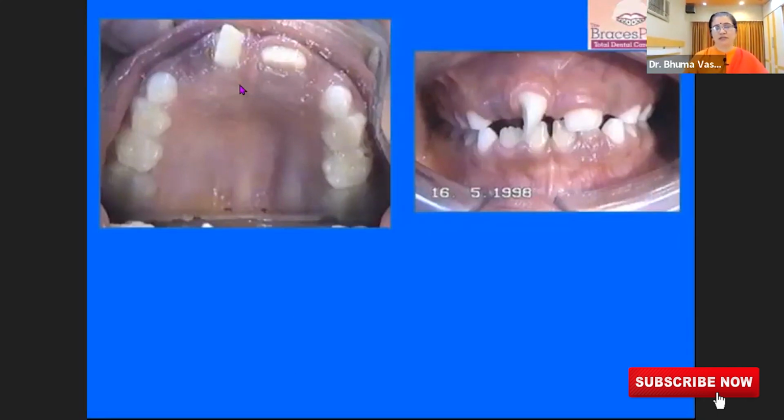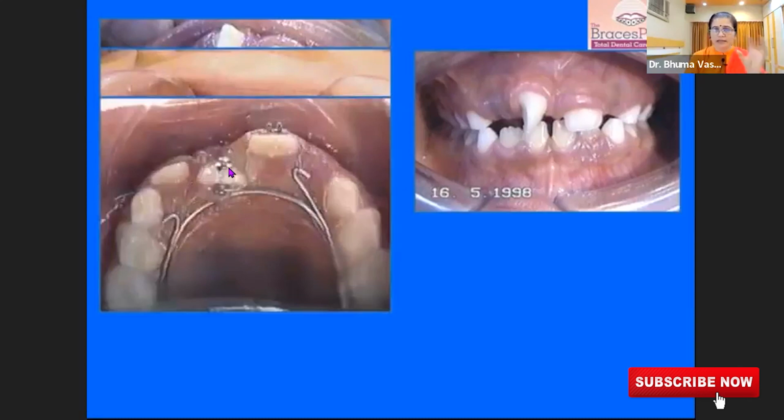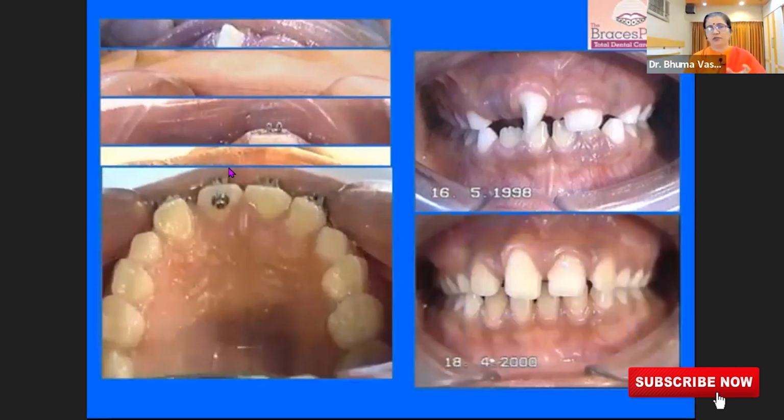The child can be treated as early as in a mixed dentition phase. This child is just about 7 years old, and has a tooth which is rotated like that. The child is scared because he is being teased by other people. So we have to be creative in the treatment plan, and we created a special appliance to straighten this tooth, and the child feels much better about himself.